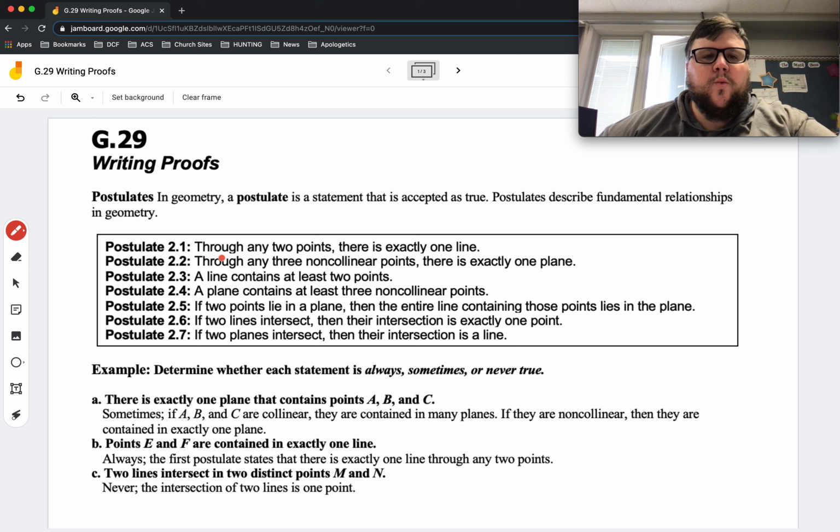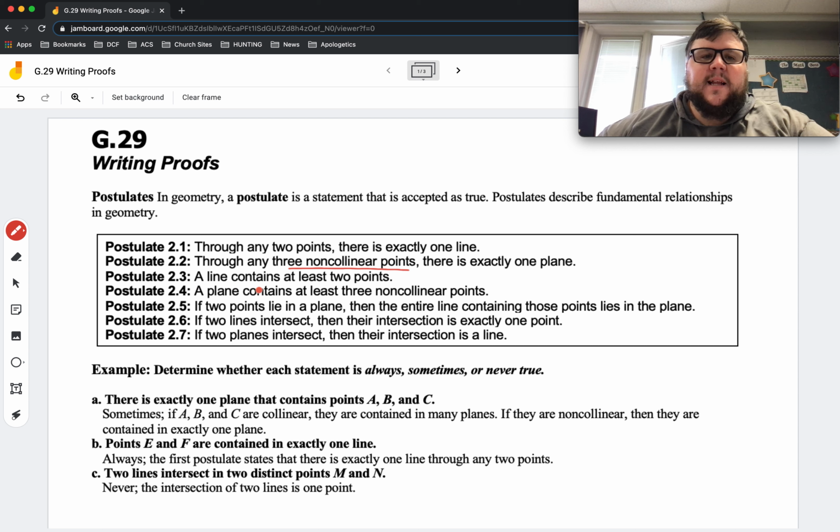So postulate 2.1: through any 2 points, there is exactly one line. When you're given 2 points, there's only one line that connects them. There is no more than one line. There is exactly one line. Postulate 2.2: through any 3 non-collinear points, there's exactly one plane. So if you have 3 points that are not in a line with each other, there is exactly one plane that holds all 3 points in that plane.